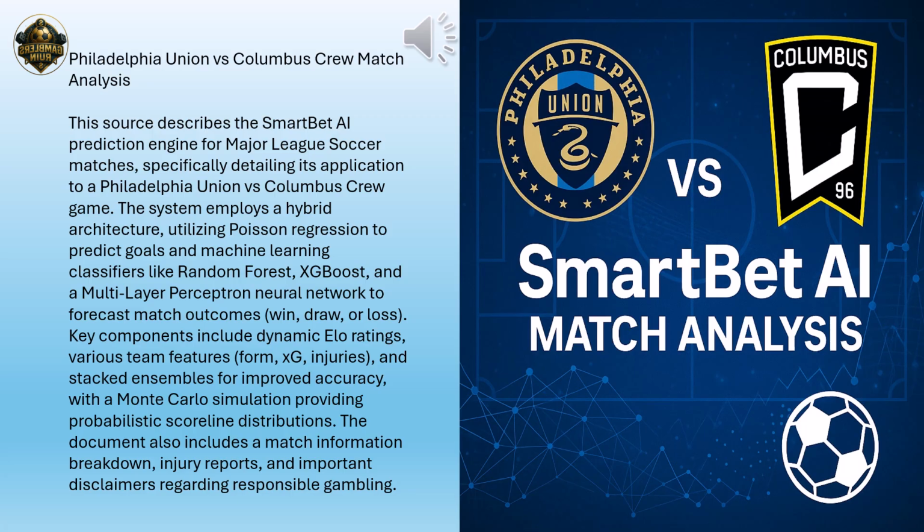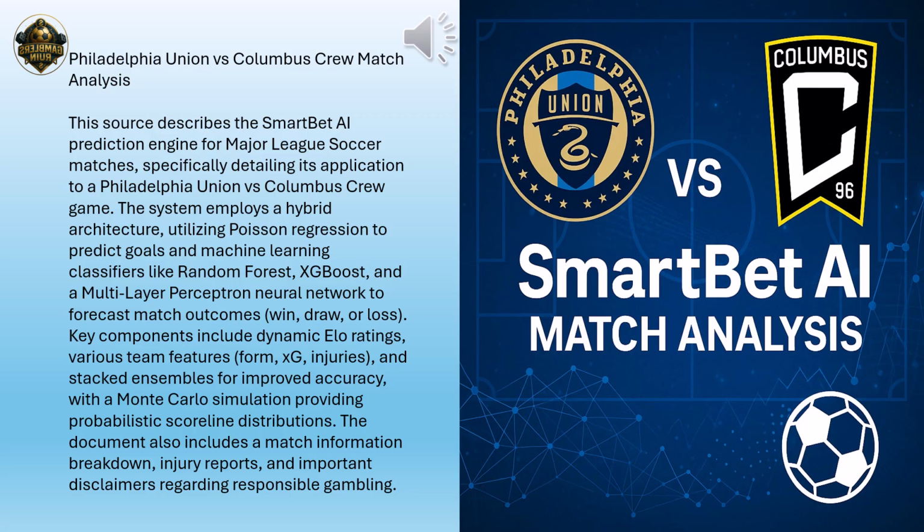A draw, interesting. What else was likely? Following that were a 0-1 away win for Columbus at 9.71%, then a 1-0 home win for Philly at 8.78%, and a 1-2 away win, again for Columbus, at 8.65%. So the top few scorelines are pretty tightly clustered in probability. Very close. And the overall win-draw-loss probabilities from the Monte Carlo?